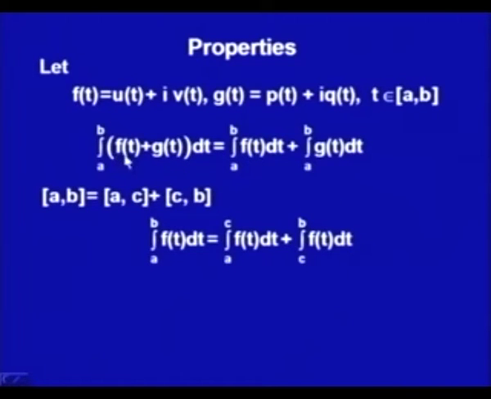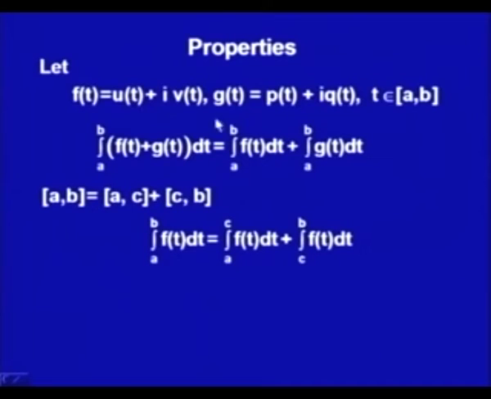For a fixed t, u(t) and v(t), and u(t) plus i v(t) is a complex number. So we can use all the sum formulas for complex numbers. What we would get is u plus p plus i times v plus q. So we would get two real integrals, one integral for u plus p, another integral for v plus q.